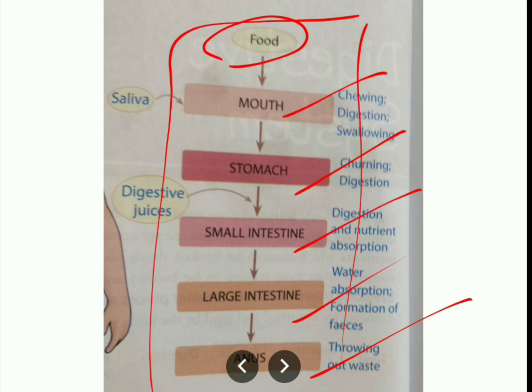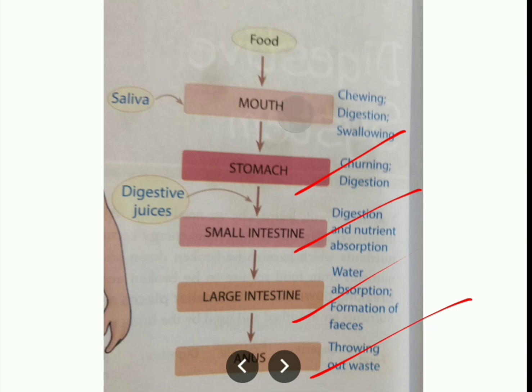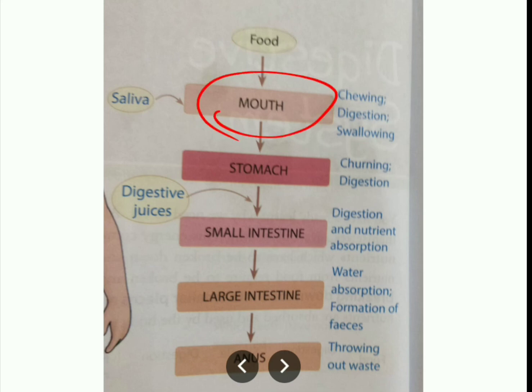Okay, now I will explain each and every part, as I have told you. These are all the ways where the food will be going. Then what is happening in each and every place? Mouth. In the mouth, what must be done to the food? It must be chewed. It must be swallowed. As I have told you, no?